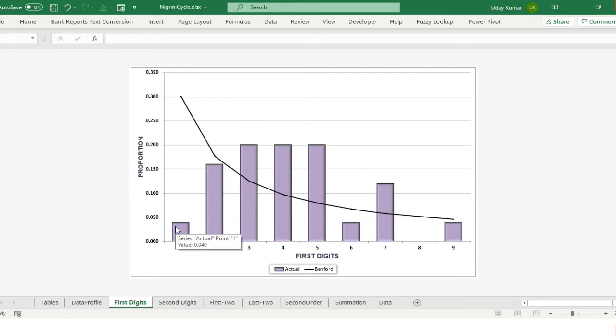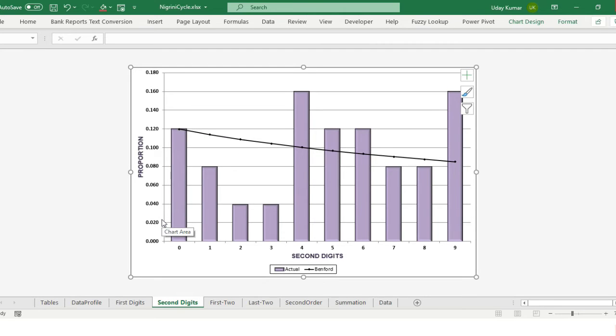So we have 1 which is appearing much less than what it should have been, and 4 which is appearing more than what it should have been. Now both are exceptions, both need to be seen. Generally people take only those which are over the curve as exceptions. No, we would have to analyze and understand both those which are below this curve and also above this curve, right? So the same logic is applied for the first digit, second digit, again 0 to 9.